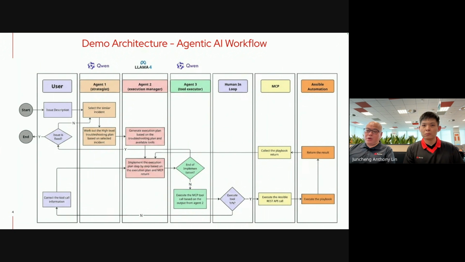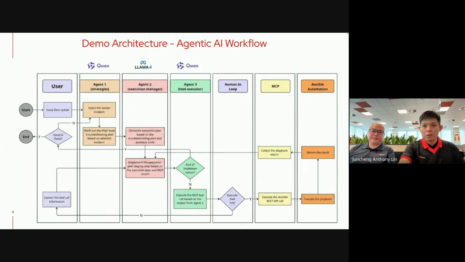The result of the playbook execution will feed back to Agent 2 to adjust the plan for the next step. When the execution plan is completed, the chatbot will ask for human feedback. The chatbot will start a second round of troubleshooting or end the chat session.